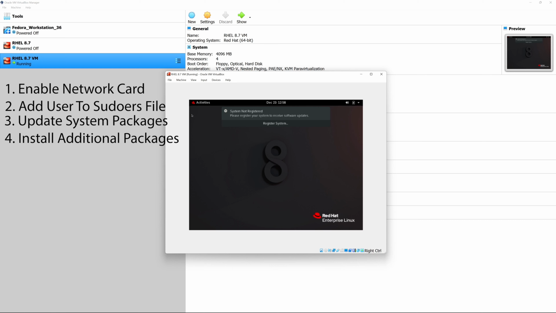And one of the last things that we're going to do is we're going to install guest additions for VirtualBox. And guest additions is basically the drivers to make everything work as far as the bi-directional drag and drop that we enabled earlier. It will also enable the drivers for the bi-directional clipboard that we enabled as well. And one of the biggest things that we're going to use it for is fixing our display. Our display right now is very, very small, and that's because we don't have the drivers or the software to make that display work. So those are the things that we're going to tackle in that order, and we're going to get to the point where we can actually use the operating system from here.